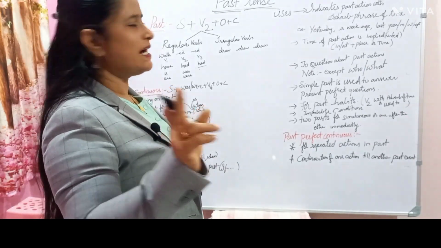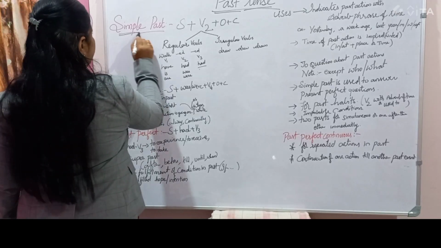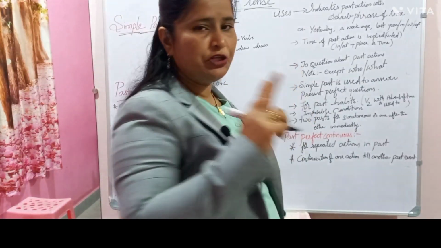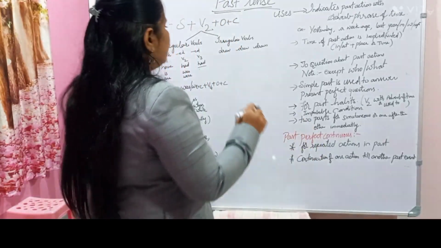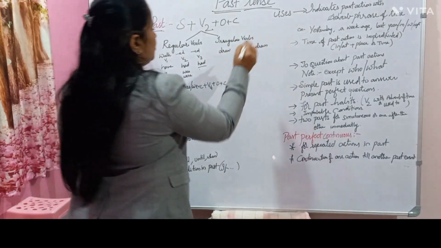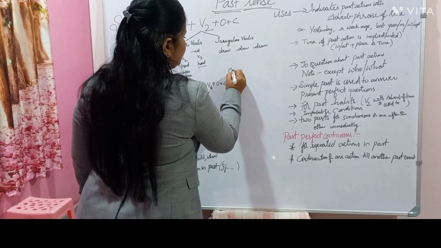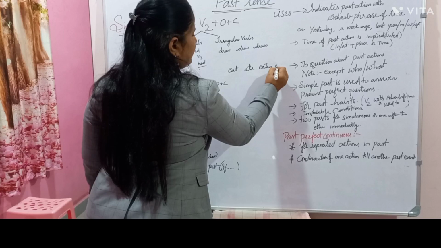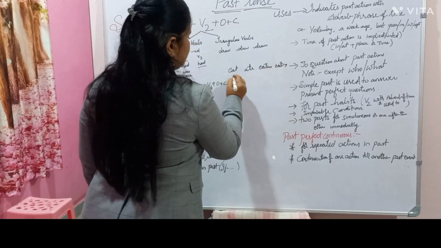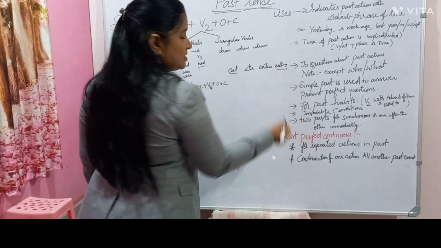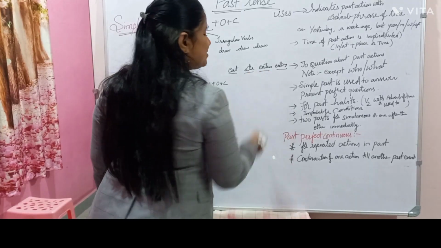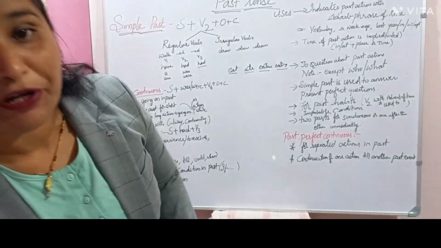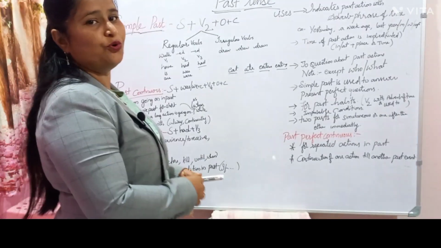Now let's start the simple present. The first one is simple present. I hope you remembered the V1, V2, V3, V4 forms. What are the V1, V2, V3 forms? Yesterday I gave: eat, ate, eaten, and eating. So remember these. Eat and eating seem to be present, and ate and eaten seem to be past. But why we need all these, and when we use them, is something we need to know.